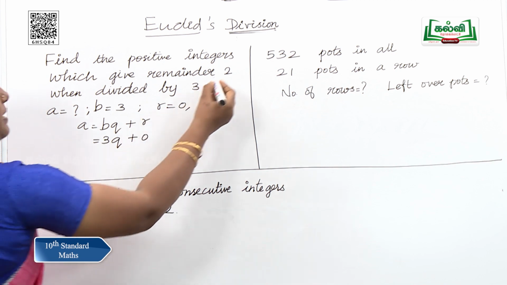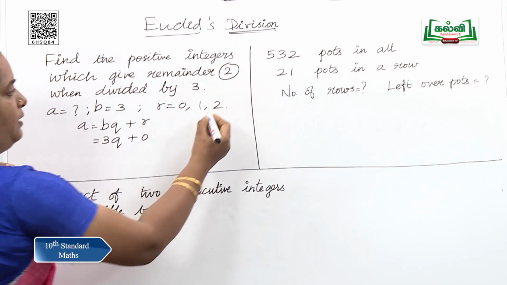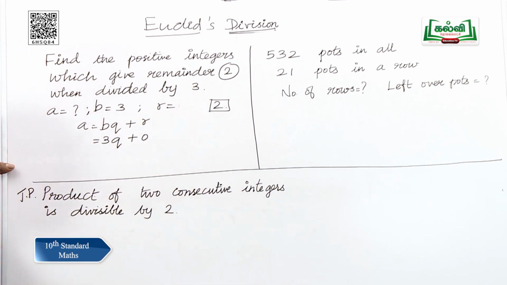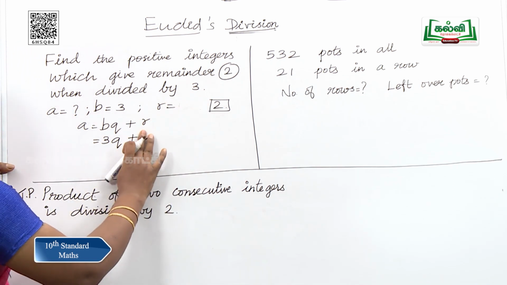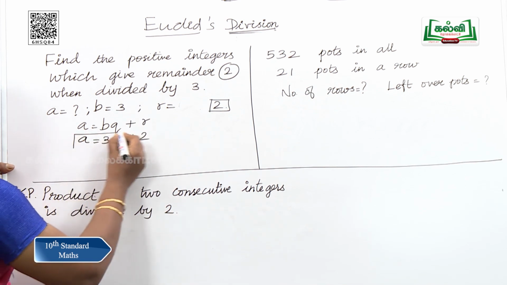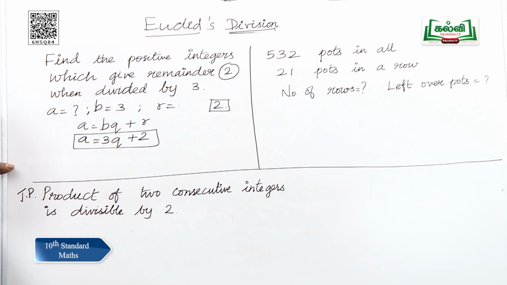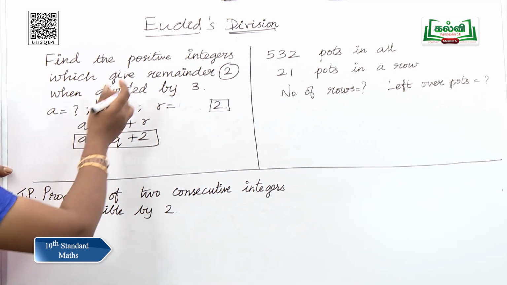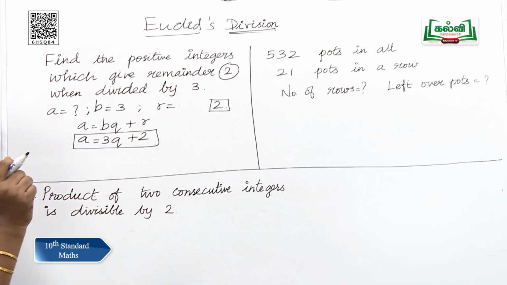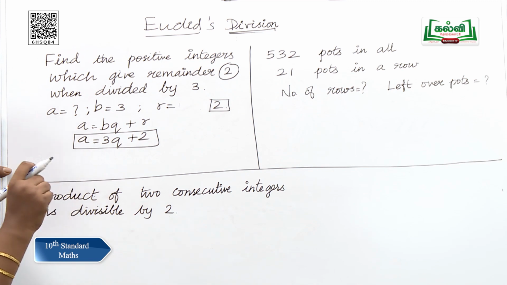and remainder may be 0 or 1 or 2. Here the remainder is given as 2. So, the remainder should be taken as 2 now. So, we are going to leave those two other cases. So, here the remainder is 2. So, we have got an equation as a is equal to 3q plus 2. Here q may take any value. As we need positive integers, we are going to substitute the values of q as 0, 1, 2, etc.